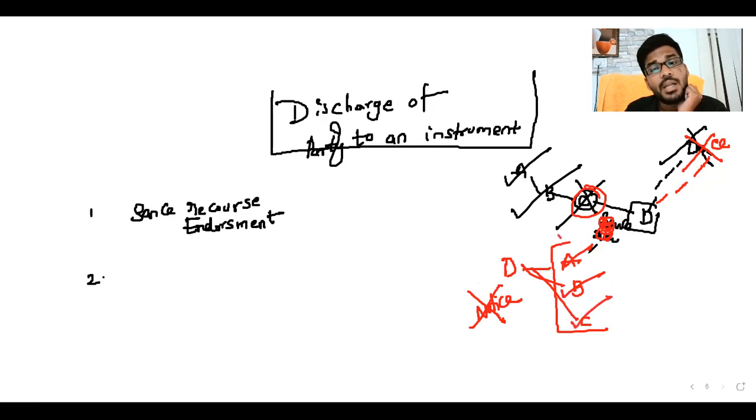No, sir. All these parties are discharged from the instrument. Not the instrument, these parties only are discharged. Why? Because you failed to follow your duty. What is your duty?